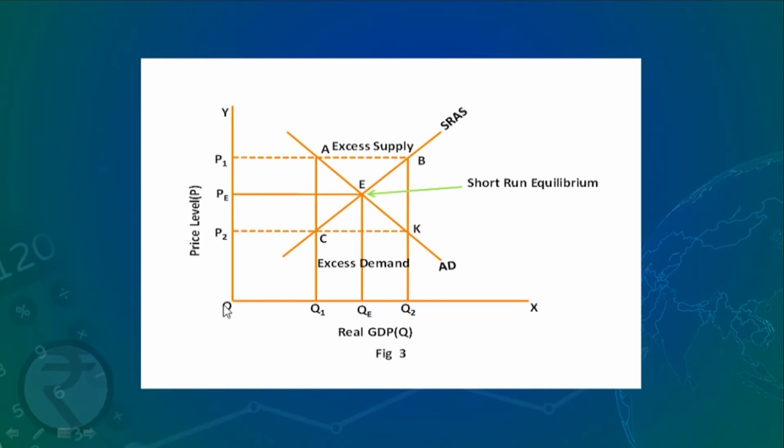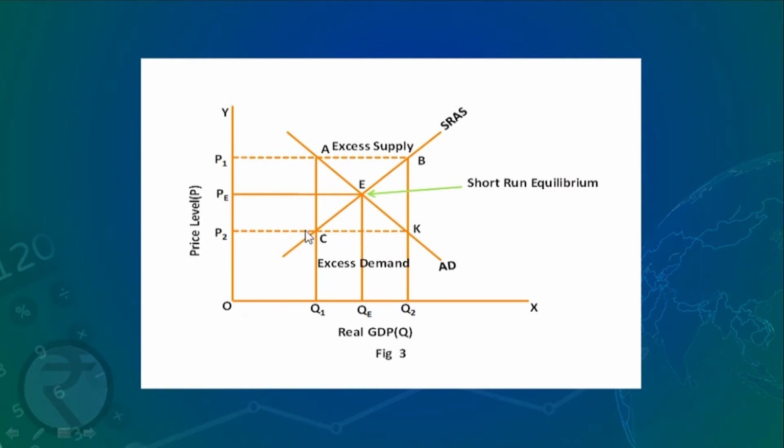On the other hand, if the price is OP2, then P2C is the supply by the producers while demand is P2K. Here demand is more, there is excess demand by CK.